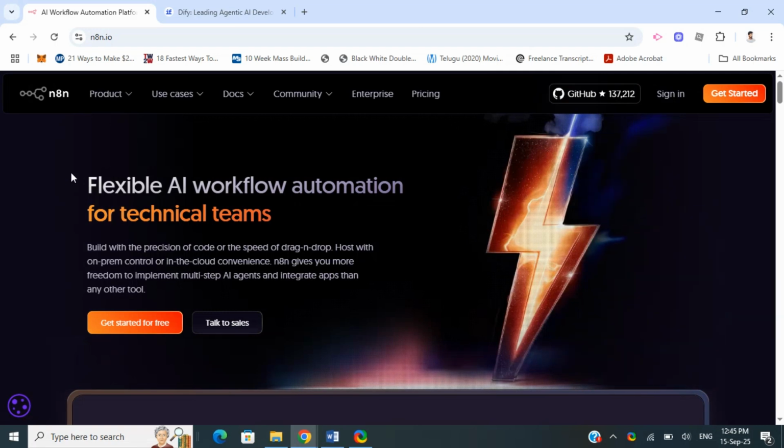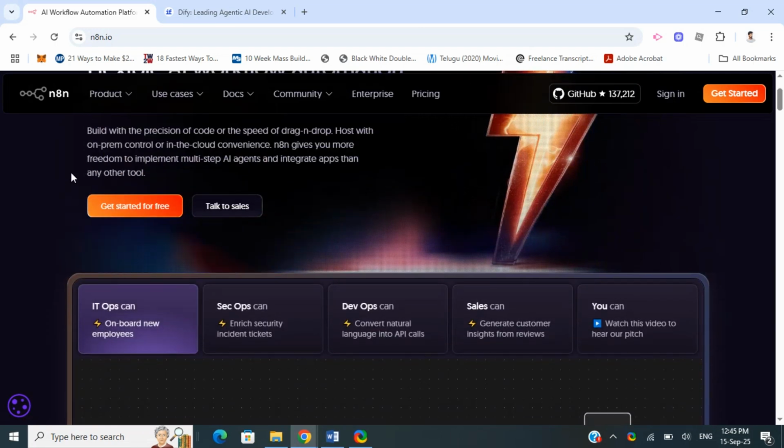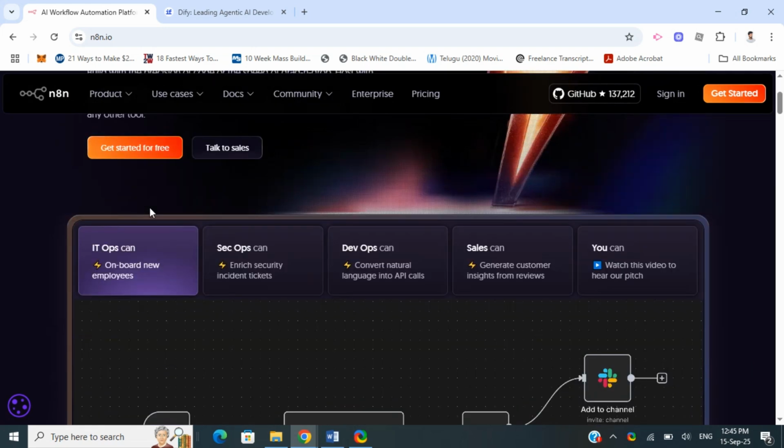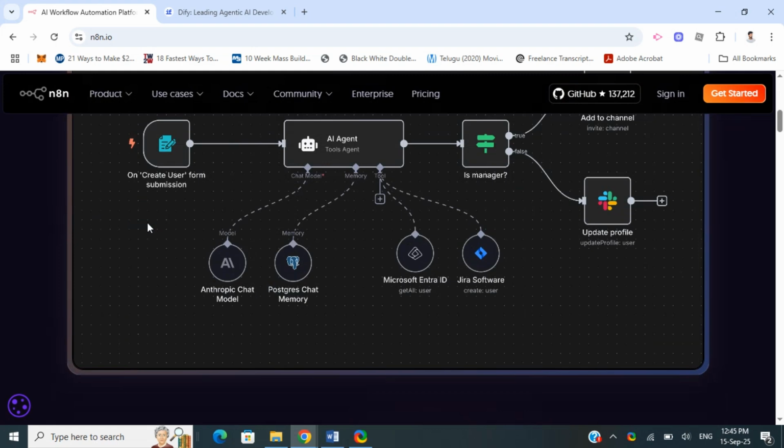Hello everyone, in this video we're going to look into a comparison between n8n versus Dify. So which automation tool is better? Let's look into the video.